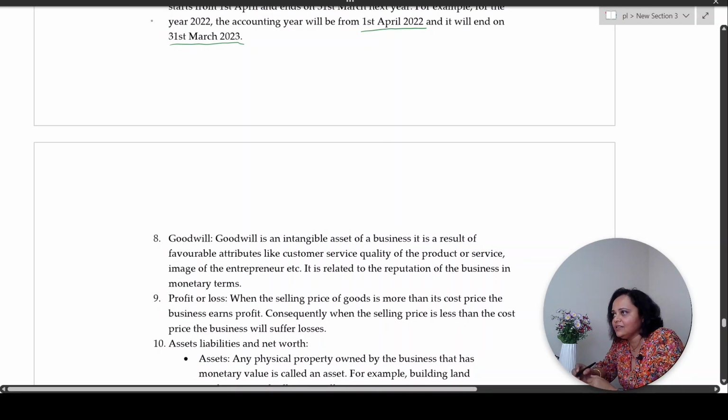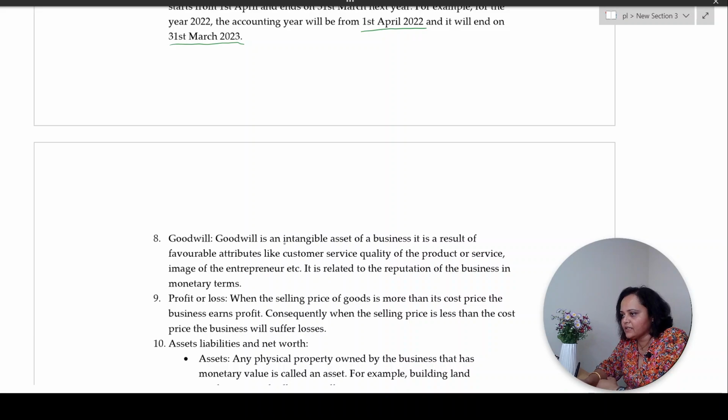Next, goodwill. Now, read this. Goodwill is an intangible asset. Do you know the difference between tangible and intangible? This pen that I'm holding, I'm catching it in my hand. I can see it with my eyes. I can write with it. Correct? Tangible. This is tangible. But I'm feeling happy today.